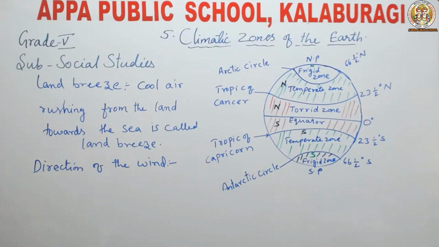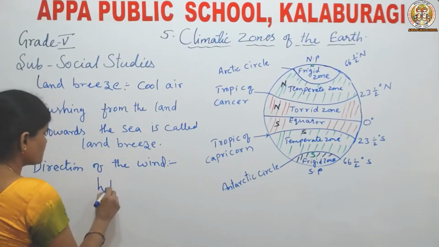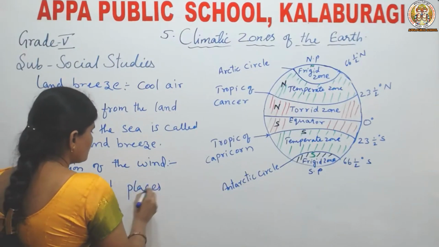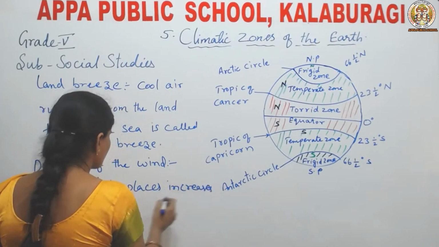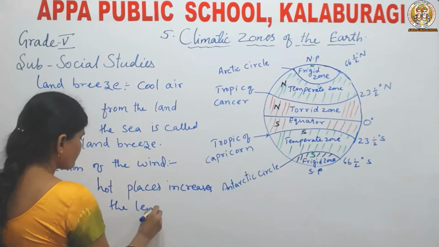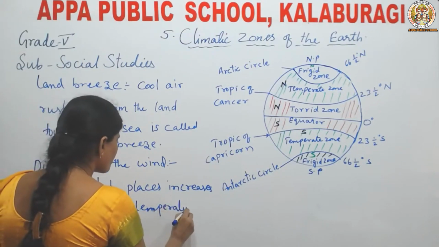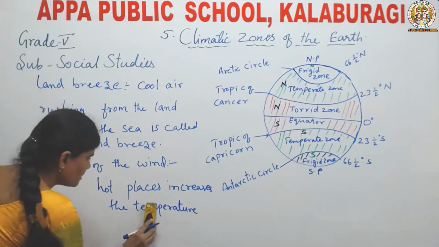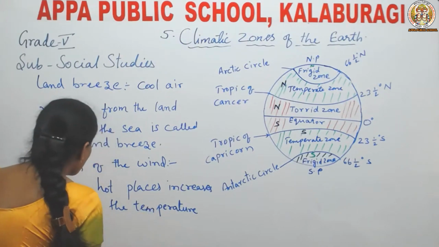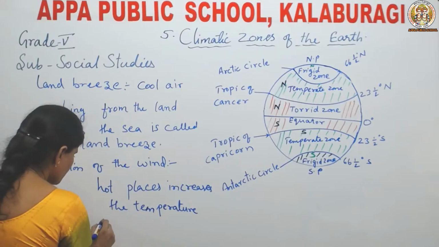The winds that blow from hot places increase the temperature. And the winds that blow from cold places decrease the temperature.